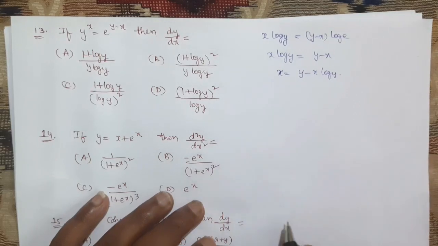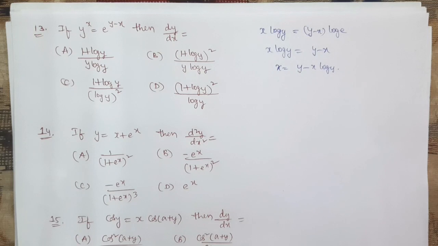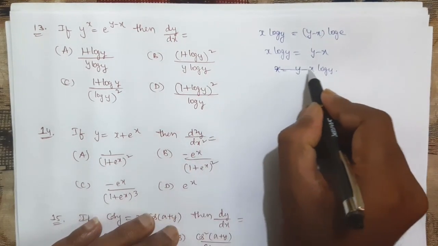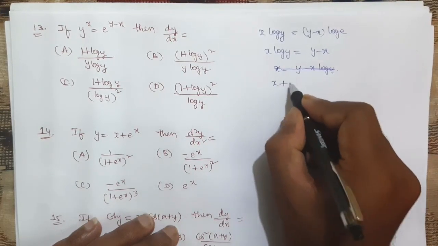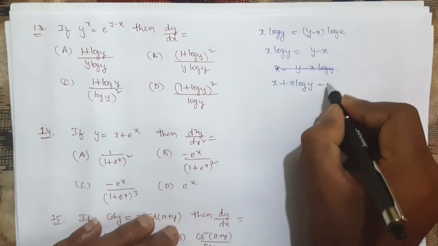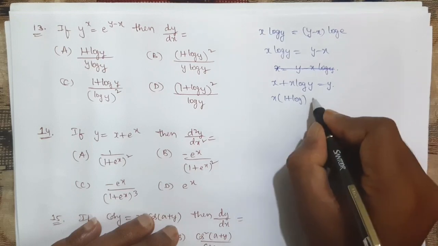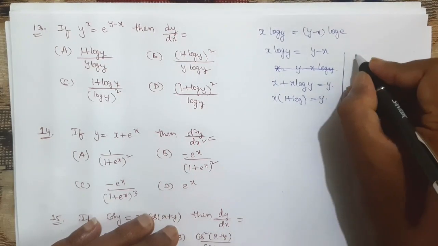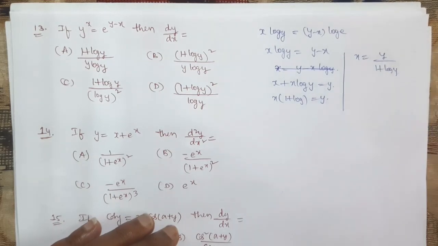Now we apply differentiation with respect to x. But if we do it like this also, x cannot be eliminated. Why? Because here also x is there. So what we need to do is bring the x terms to one side. So x plus x log y is equal to y. Now you take x common, it will become x into 1 plus log y is equal to y. So 1 plus log y you bring here, it will become x is equal to y by 1 plus log y. Now here you can apply differentiation.